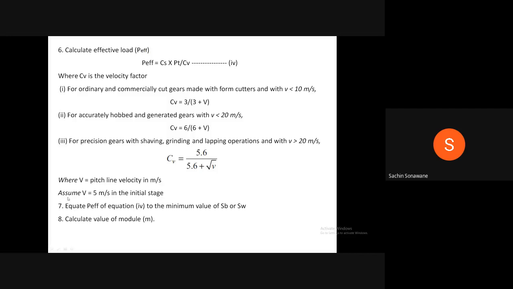Now we have to assume V is equal to 5 meter per second in the initial stage, and we can calculate CV. Now this P effective value you will get in terms of m.